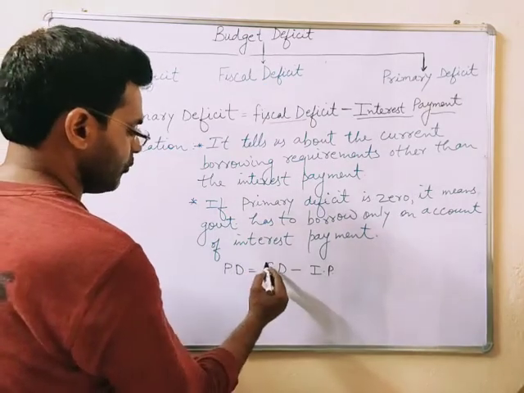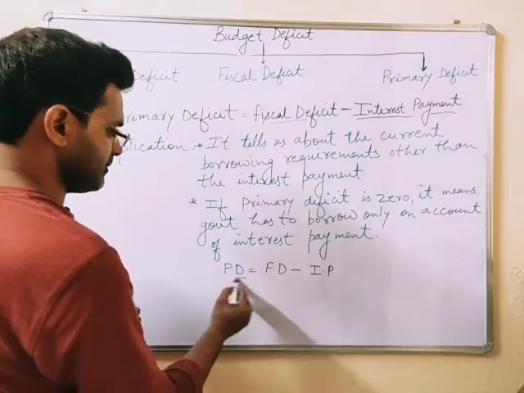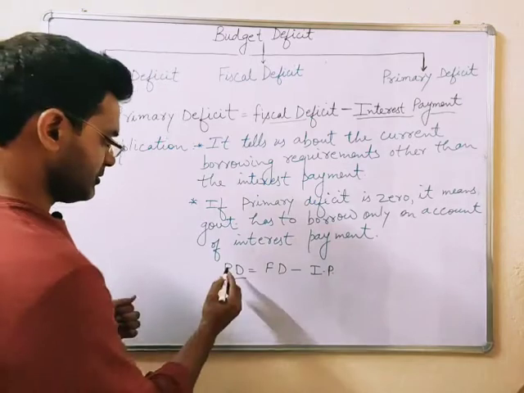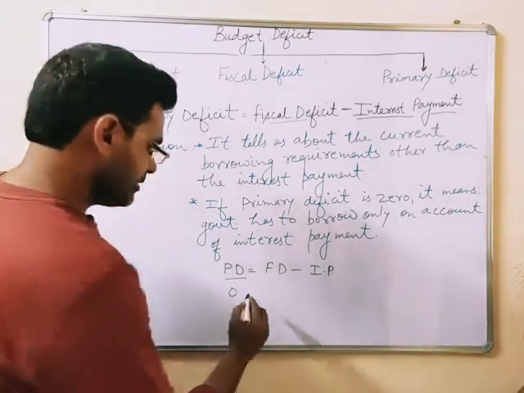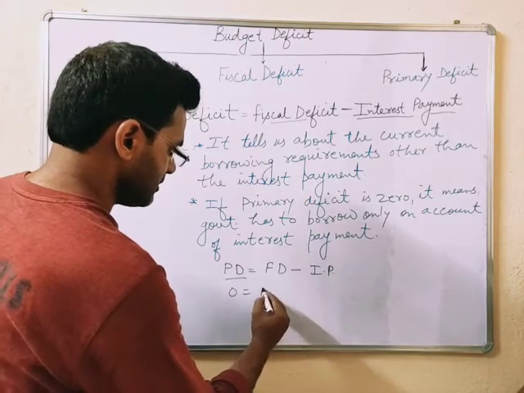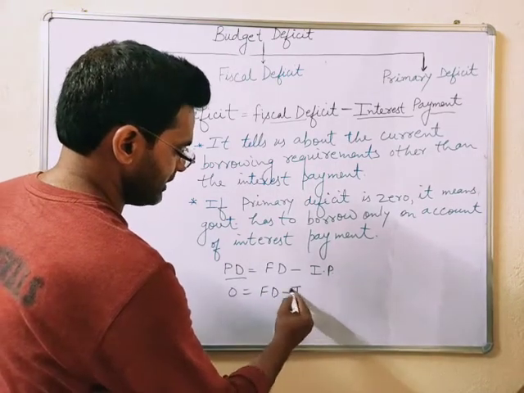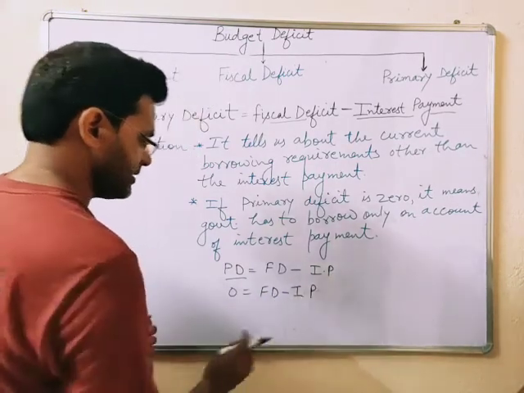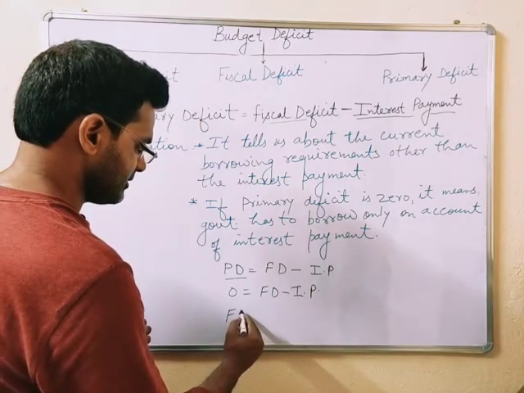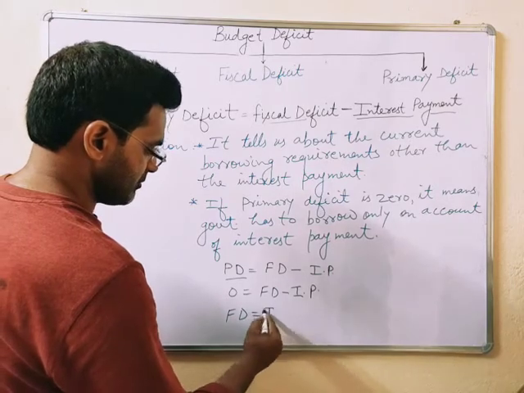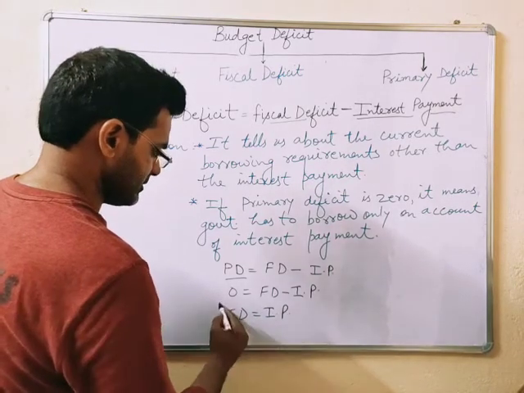If we say that this PD is 0, suppose I put 0 over here, it means FD minus interest payments is 0. When we put these two together, it becomes FD is equal to interest payments.